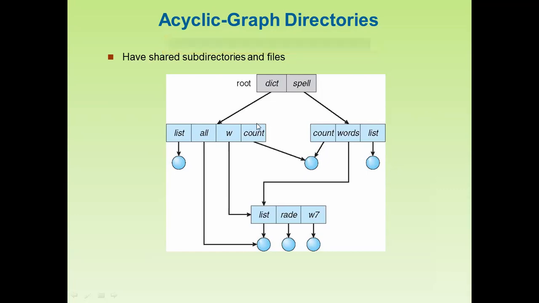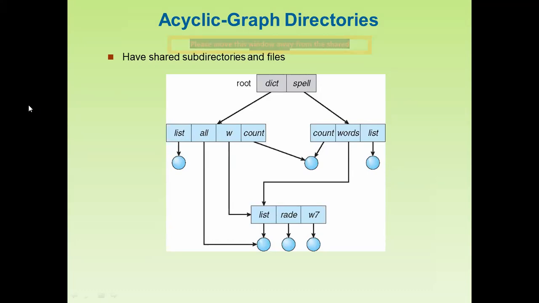Directories or subdirectories are nothing but a portion of the memory which your file system is going to allocate. These are the various methods in which the operating system manages all those directories, whether in the form of an acyclic graph or in the form of a tree structure.